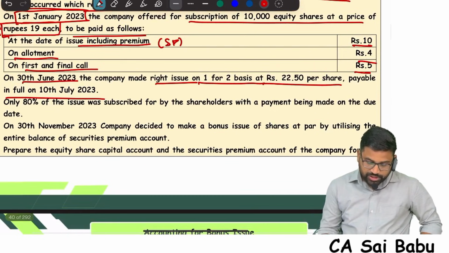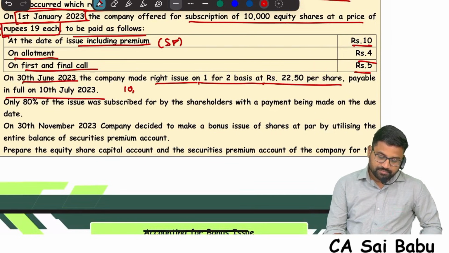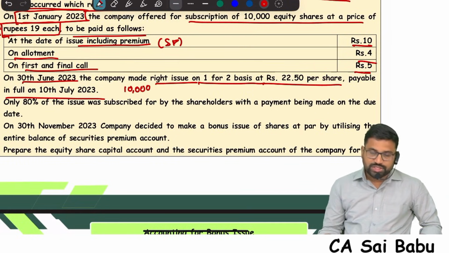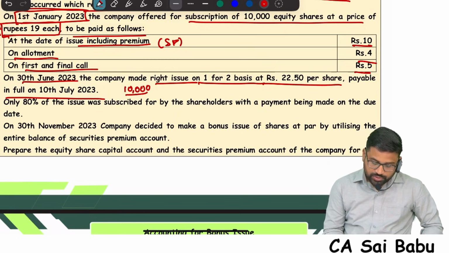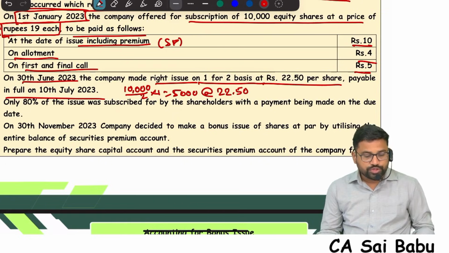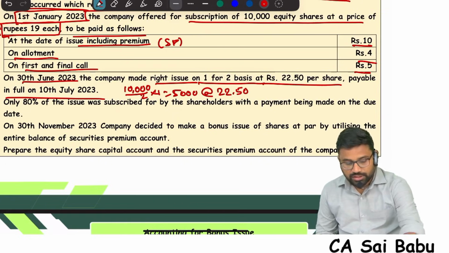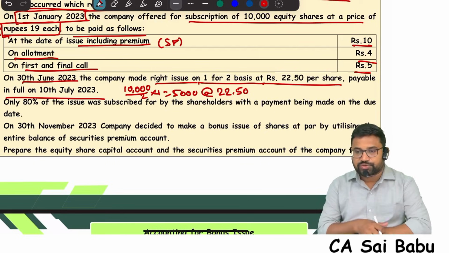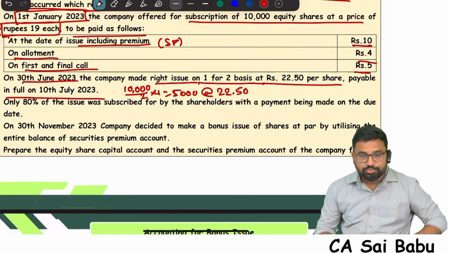That means how many right shares? We are offering 10,000 shares to the public, right? 10,000 divided by 2 into 1, 5,000 shares will be right shares. And each share at what price? 22.5. So 5,000 into 22.5 we will collect. In that, 5,000 into 10 we will transfer to share capital. The remaining will go to securities premium.